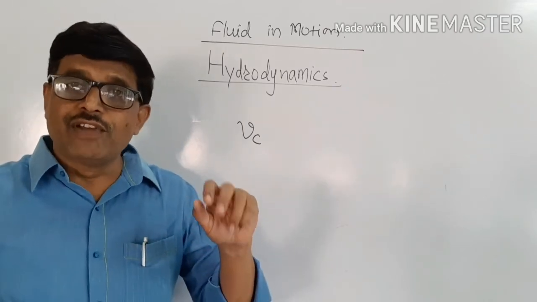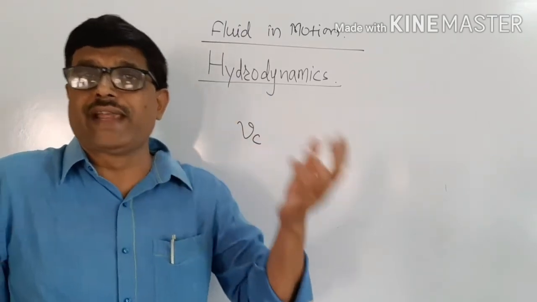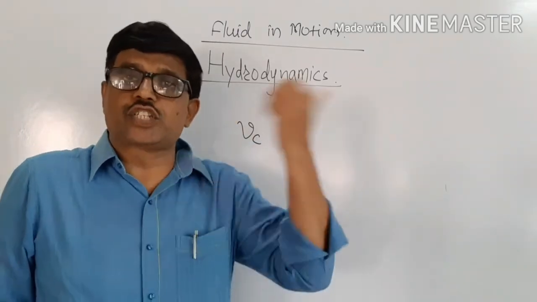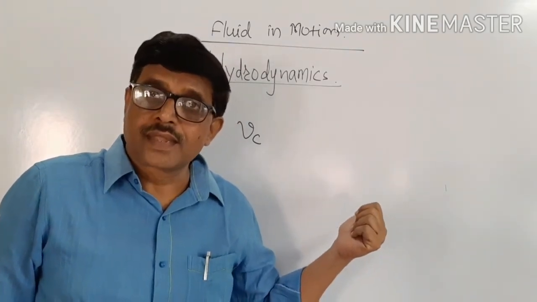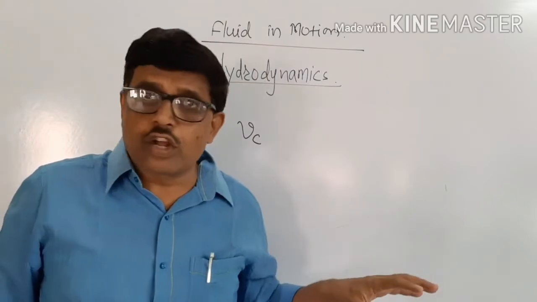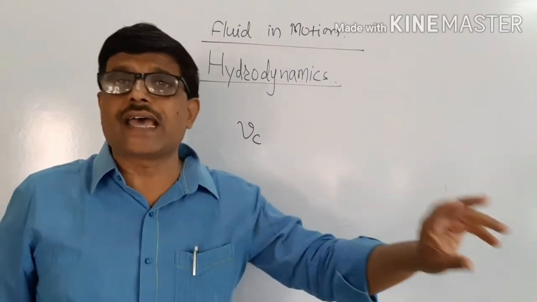If the velocity of a streamline of a liquid is more than this critical velocity, then the flow will not thereafter be a streamline flow, it will be a turbulent flow.